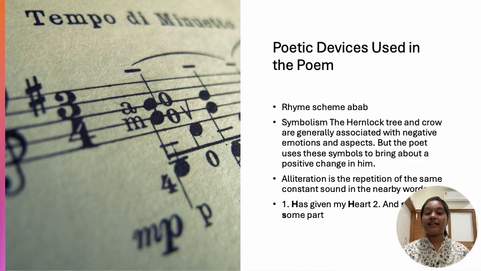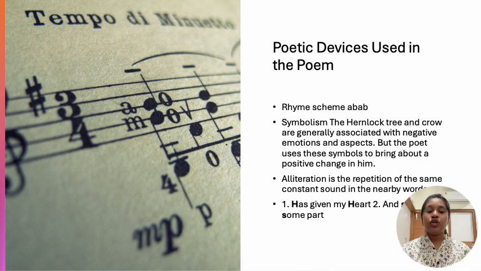So the poetic devices which are used in this poem, Dust of Snow. The rhyme scheme is ABAB. The symbolism is the hemlock tree and the crow. They are generally associated with negative emotions and aspects, but the poet uses these symbols to bring about a positive change in him. And then the alliteration is the repetition of the same consonant sound in nearby words, which is being used in this particular poem. The first example is has given my heart, H, and then snow some part, so S again.